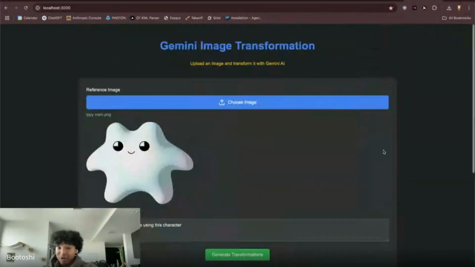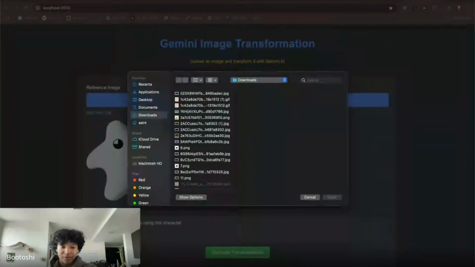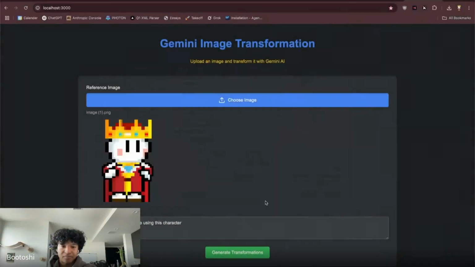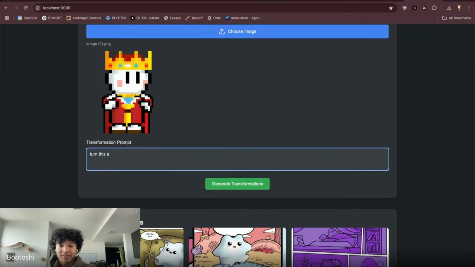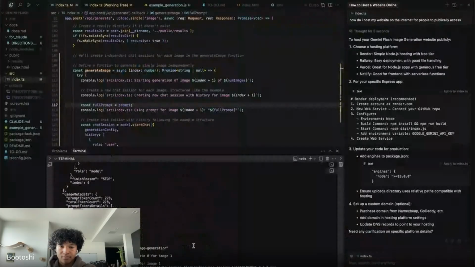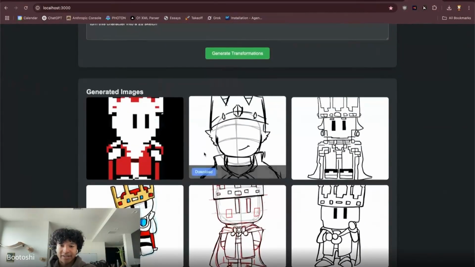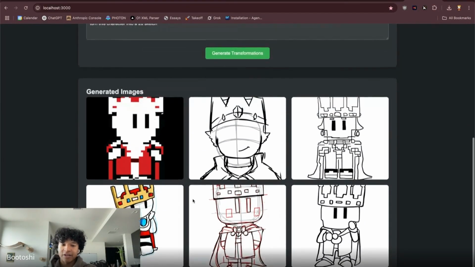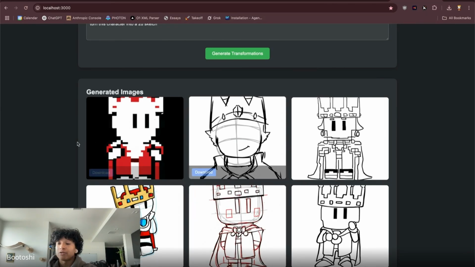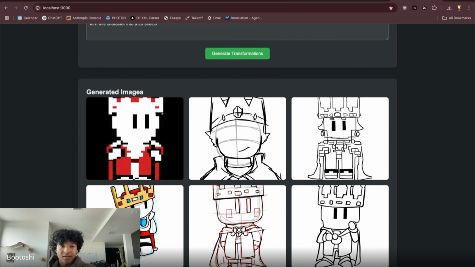I'm going to use this for myself, for my own character. For example, I might grab my character and then go, turn this character into a 2D sketch. And it's executing. So now I get to see different variations of my character and play with it for content creation. And then maybe if I wanted to take this product further, maybe I could add a video generation API, and get deeper into that mix.